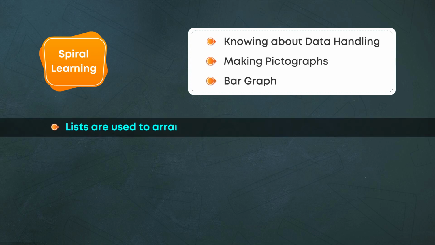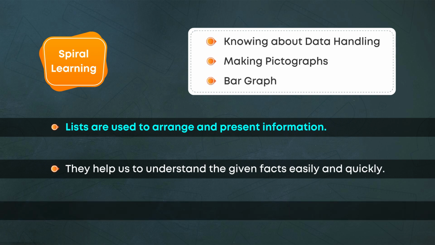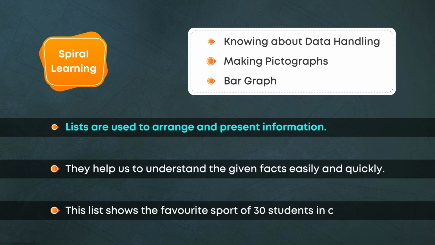Lists are used to arrange and present information. They help us to understand the given facts easily and quickly. This list shows the favorite sport of 30 students in a class.